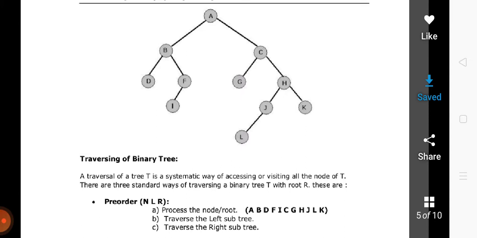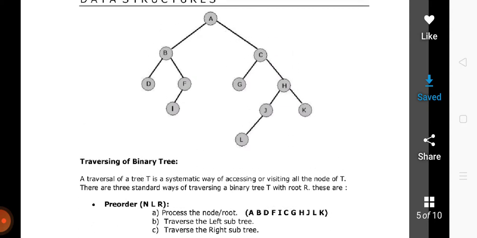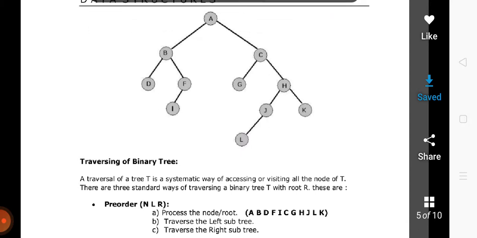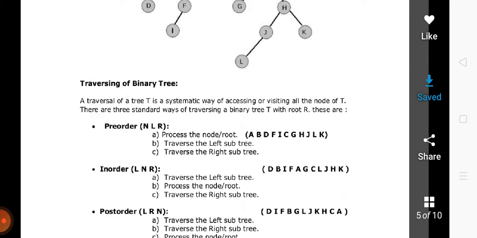K. So this is the pre-order traversal technique, in which on every node we check for the parent node, we process it, then we come to the left, and then after the left subtree we come to the right subtree. Okay, so this was the pre-order traversal technique. Now the second